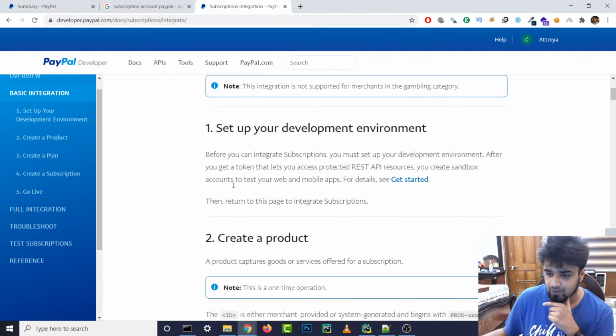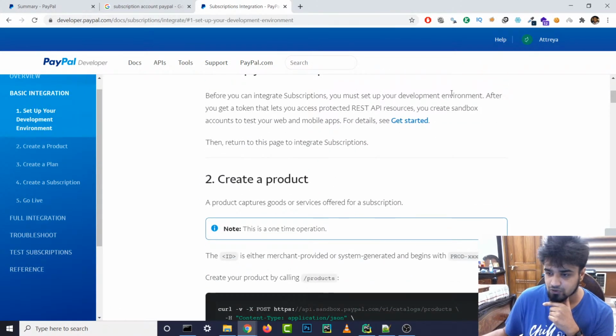Set up your development environment. Before you can integrate subscriptions, you must set up your development environment. After you get a token that lets you access REST API resources, you create sandbox accounts. Oh, this is perfect. Because PayPal has a lot of security issues, if I show it to you like what I do live, then it will be a problem, right?